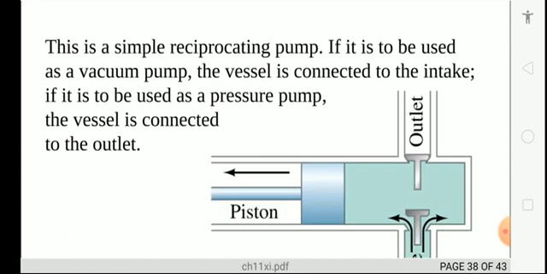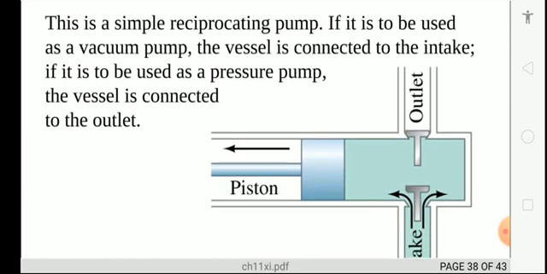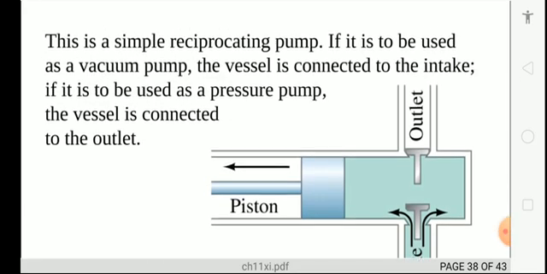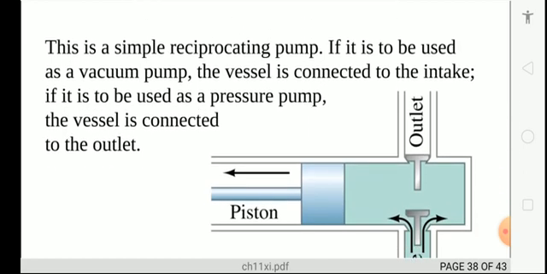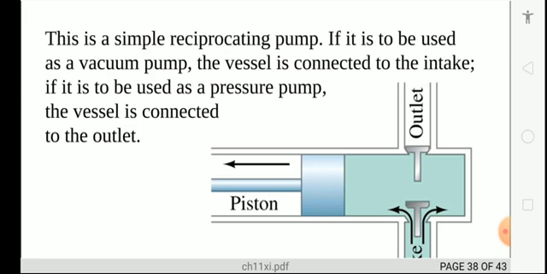Now pump. You can see a simple diagram. There is a piston, outlet and inlet. When the piston moves, the inlet takes in, pressure is created and the outlet lets it go out. If it is used as a vacuum pump, the vessel contains the intake, and if it is used as a pressure pump, the vessel contains the outlet.